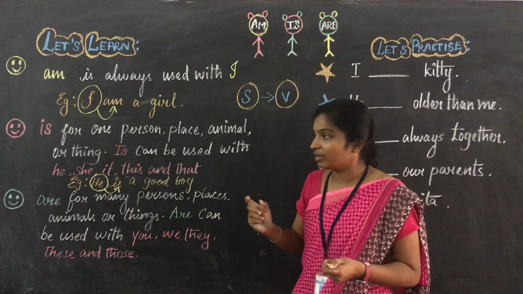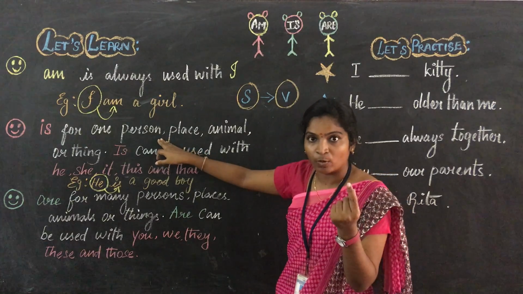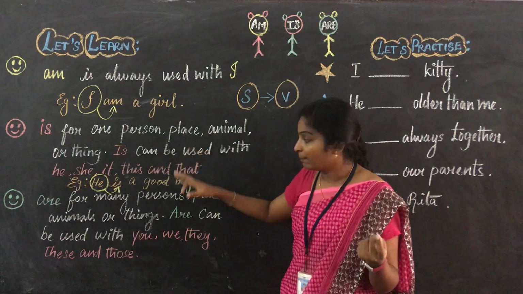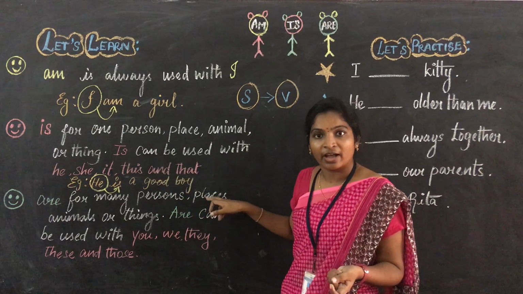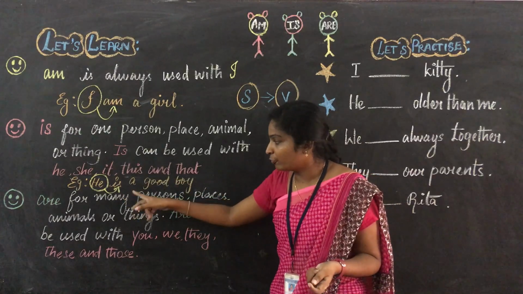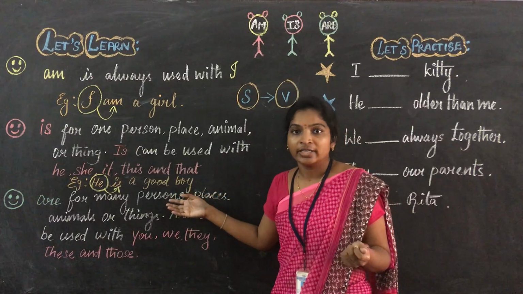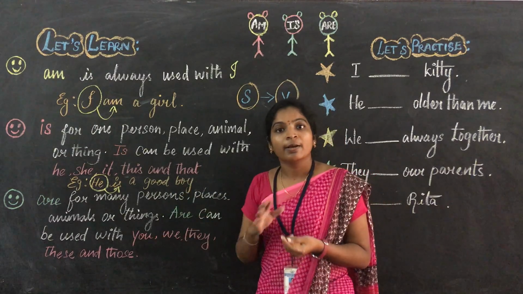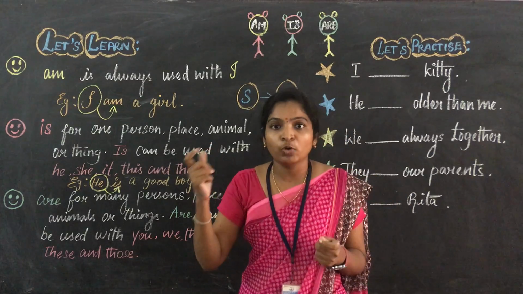You just remember, for the singular we didn't add "s", it refers to only one, but when we talk about the plural we have to add "s". Just see, "are" for many persons, places, animals, or things. It refers to the plural. For a plural subject we have to write a plural verb.